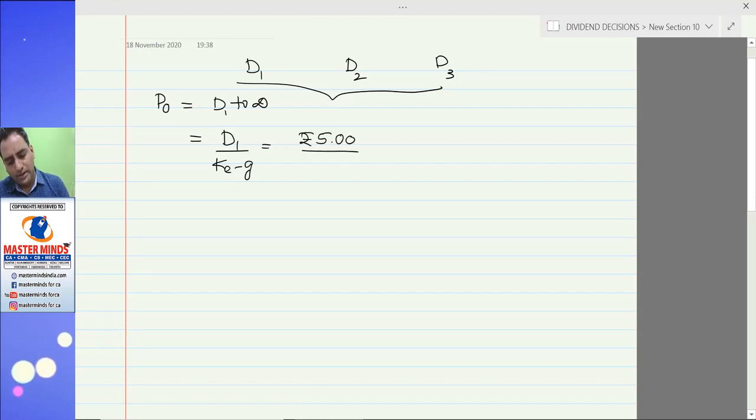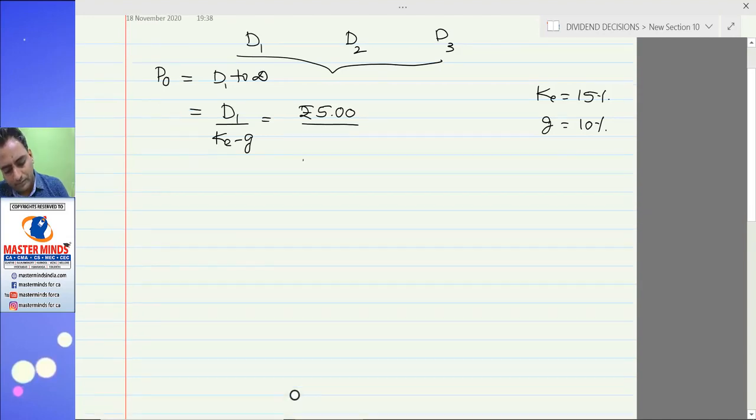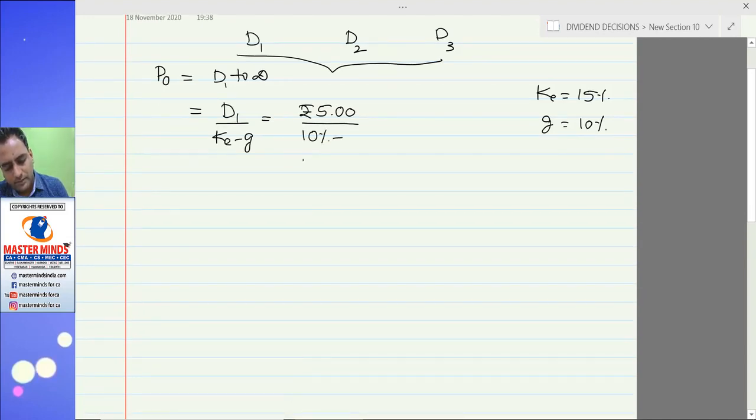Let us assume Ke is 15%. The growth rate was already given as 10%. 15% minus 5% gives 10%. 5 divided by 10% is 50 rupees. So if you want to buy this share, you must pay 50 rupees. The share of the company must be trading at 50 in the market.